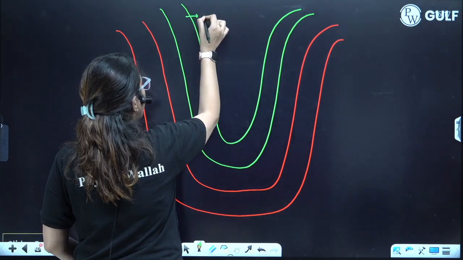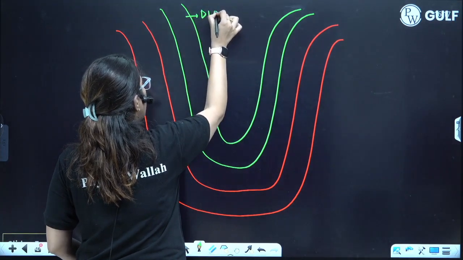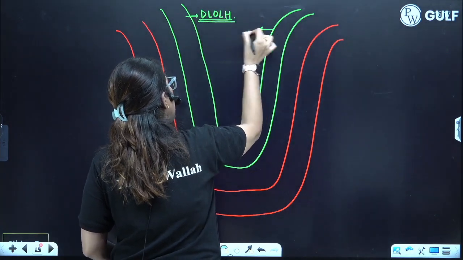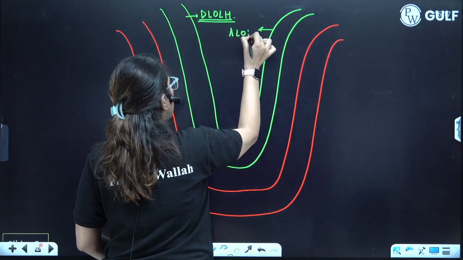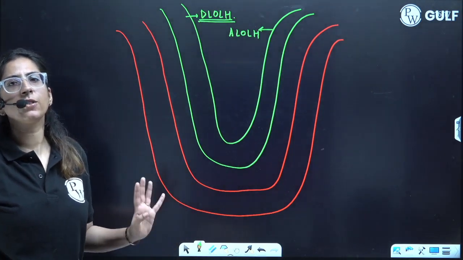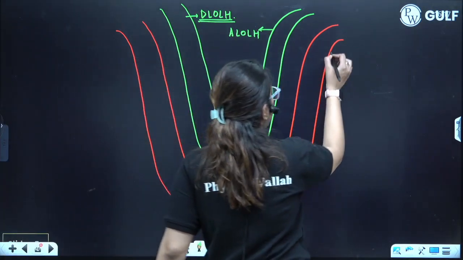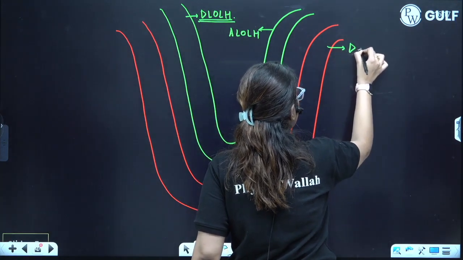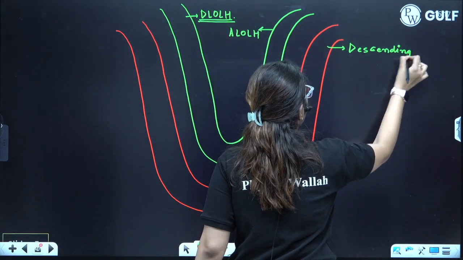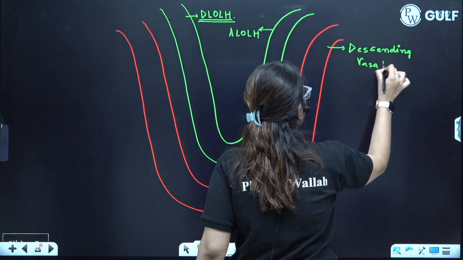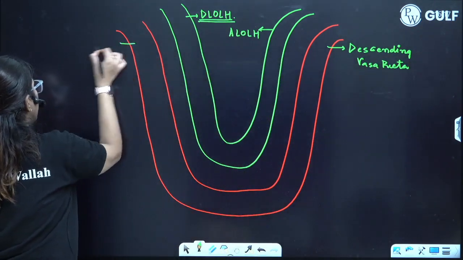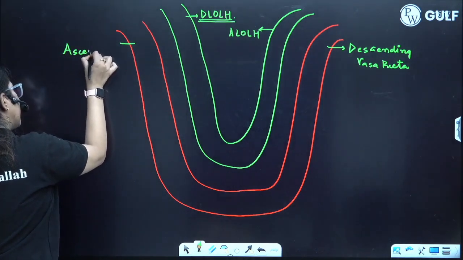This is the loop of Henle, the descending limb of loop of Henle. What is this? This is the ascending limb of loop of Henle. Clear? You will see the peritubular capillaries are present over here, and these peritubular capillaries, this is the descending vasa recta. Here, this is the ascending vasa recta.